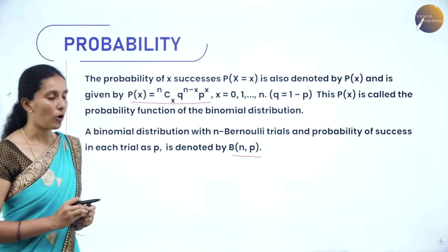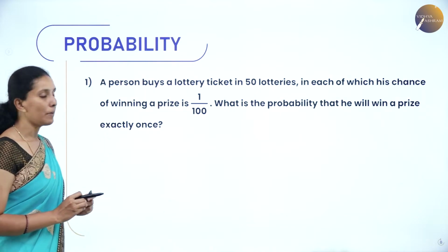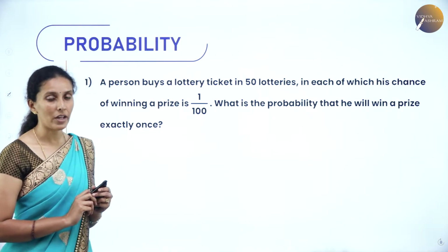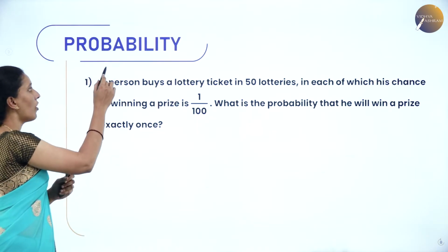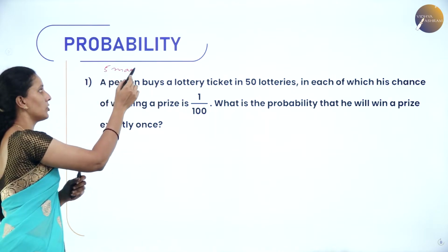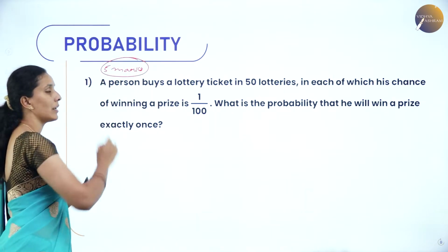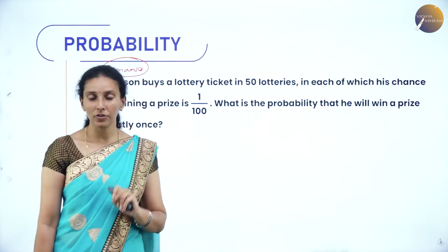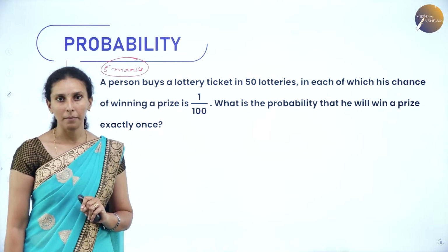Let us take a few problems. For your examination purpose, there will be one question on Bernoulli trials or binomial distribution for 5 marks in your examination. So it's a compulsory question. So we can get one question on binomial distribution in your examination.